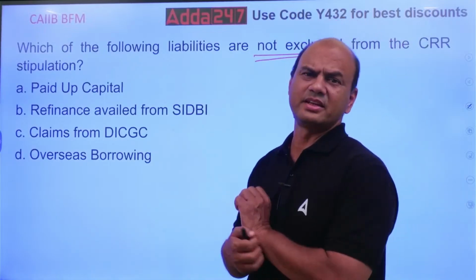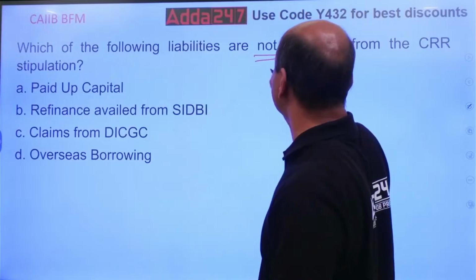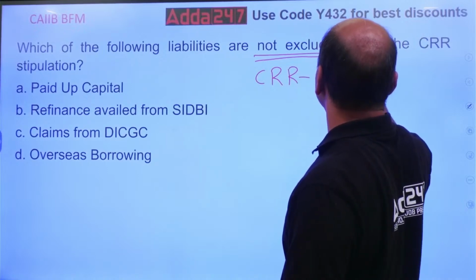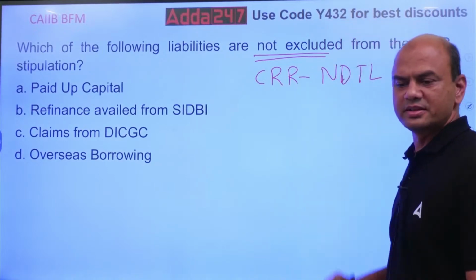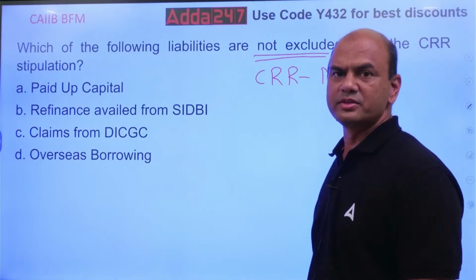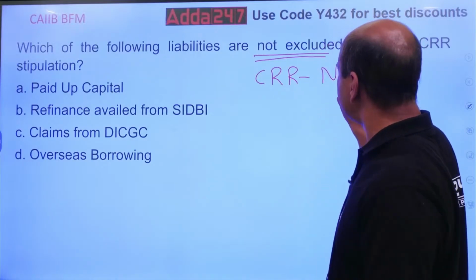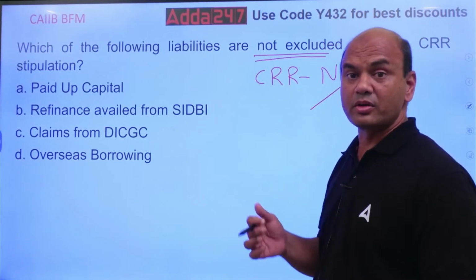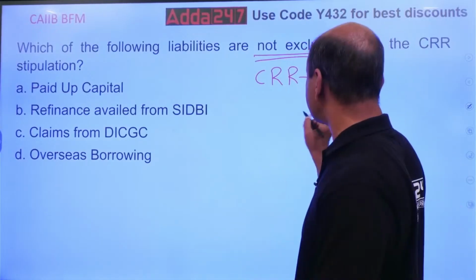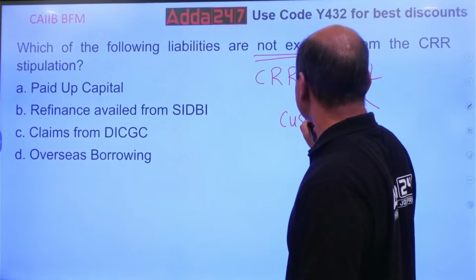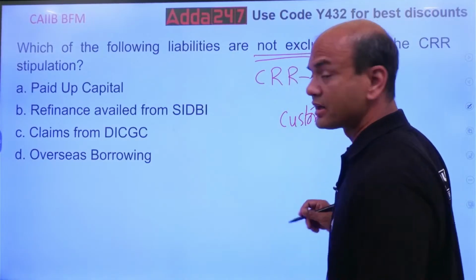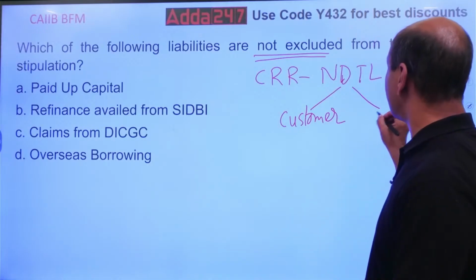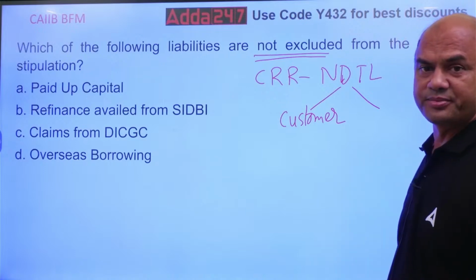What is CRR basically? How is CRR calculated? CRR is calculated on the basis of NDTL, net demand and term liabilities, right? These liabilities are mainly from the customer angle only. Liabilities from the customers or from other institutions, which are a part of your banking business. Other banks, loans, all these.